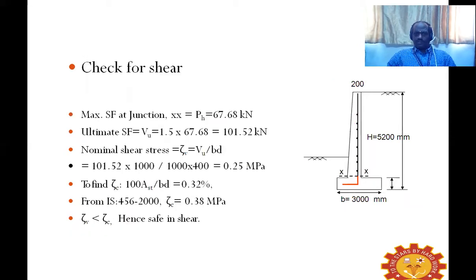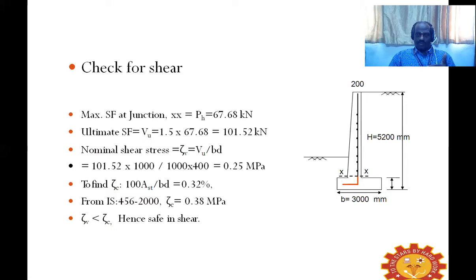The stem has to be checked for shear force, whether it is able to withstand the shear. We all know you have to calculate the shear stress, Vu by bd, and according to IS 456, page number 73, Table number 19 gives you the permissible shear stress, tau c, by using 100 Ast by bd as the percentage. From that, we can find out the tau c value.